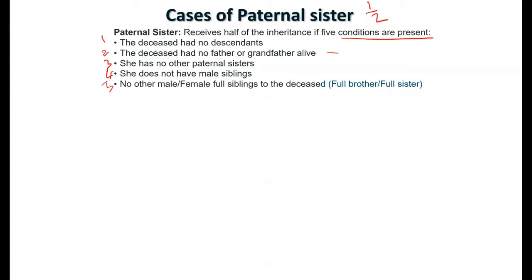Number 5, there are no other male or female full siblings to the deceased person, meaning the deceased person has no full brother, no full sister.